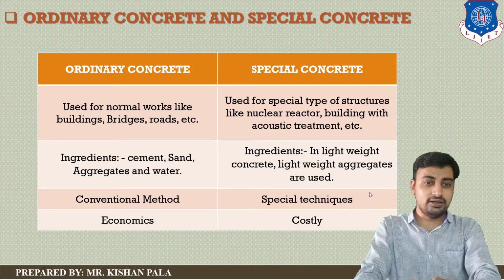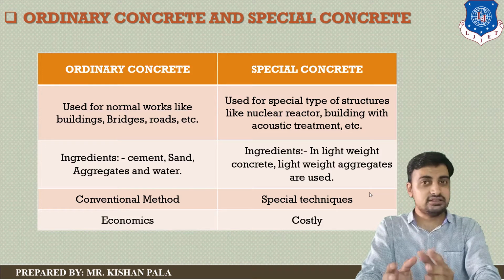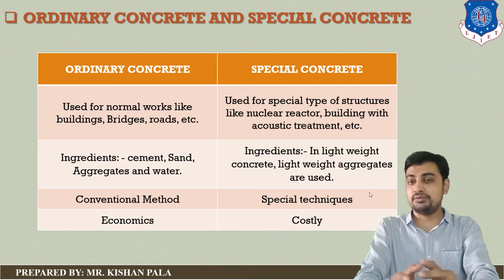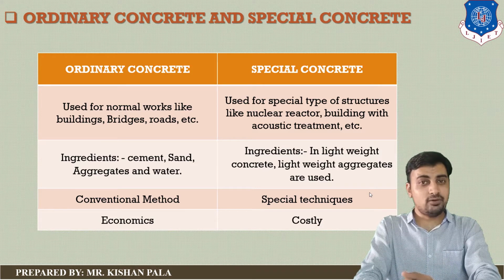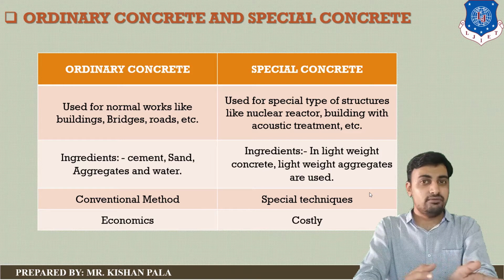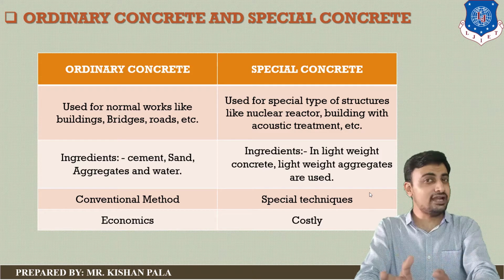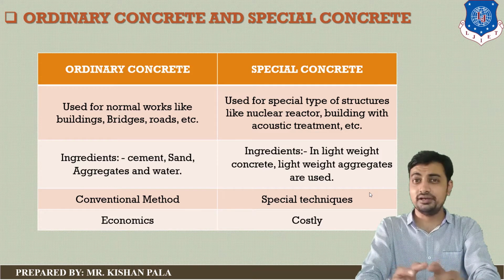In ordinary concrete, the ingredients used are cement, sand, aggregates, and water. And in special concrete, we also use the same ingredients which we use in conventional concrete, but we modify them. For example, for lightweight concrete, we use lightweight aggregate in the concrete mass.